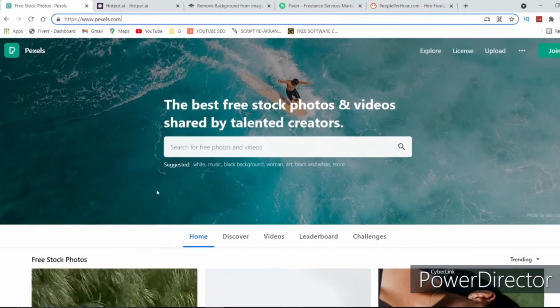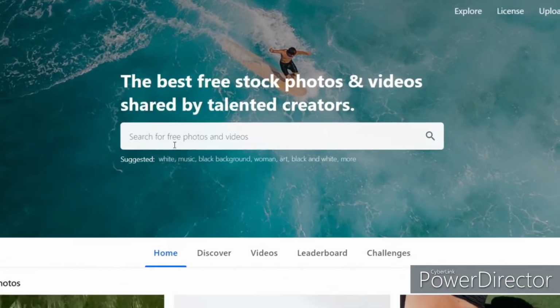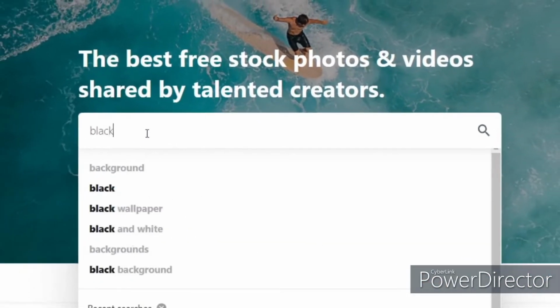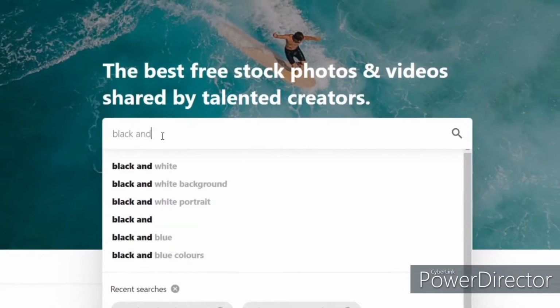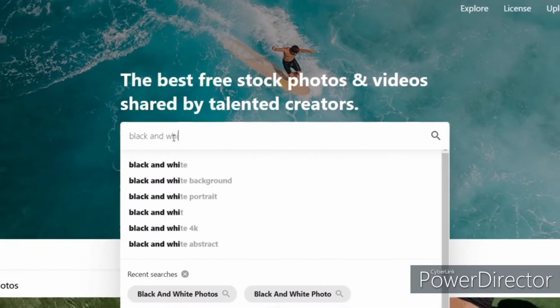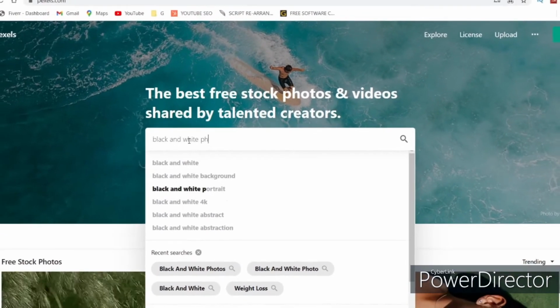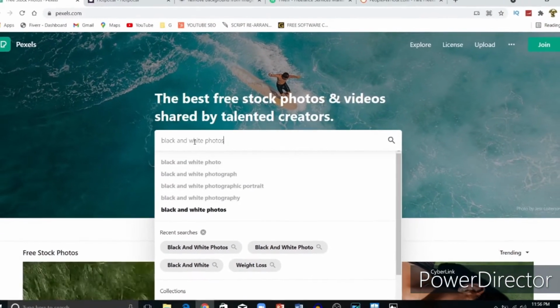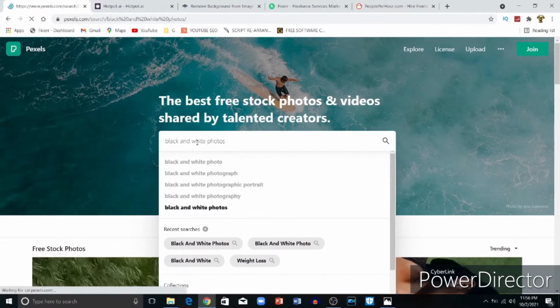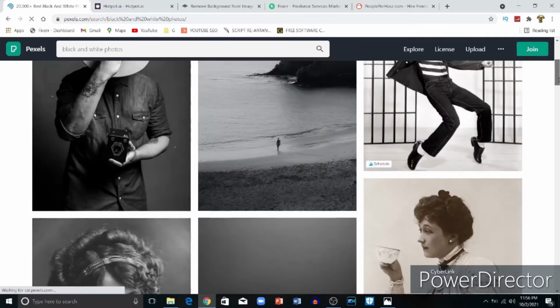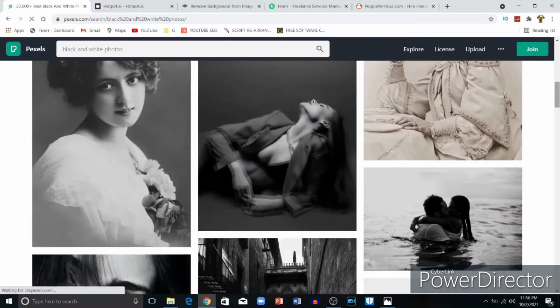It will come like this, and in the search bar type black and white photos. After you type black and white photos, you will see a bunch of black and white photos.